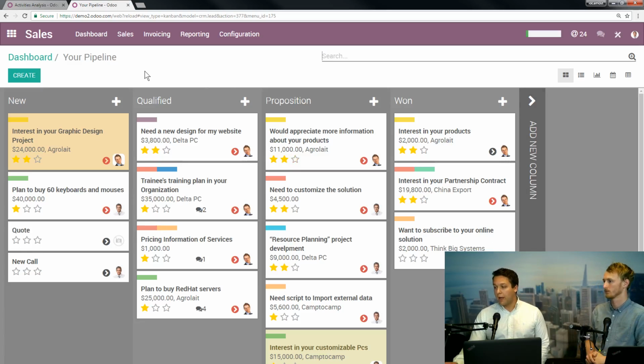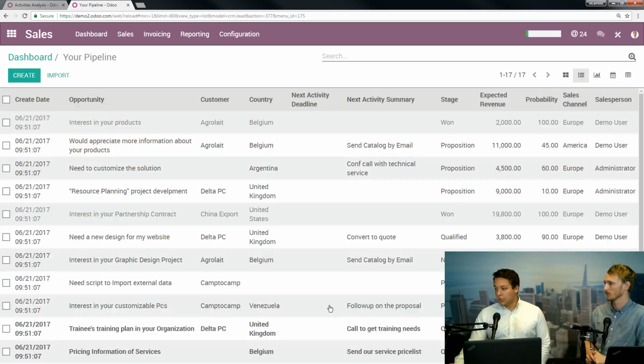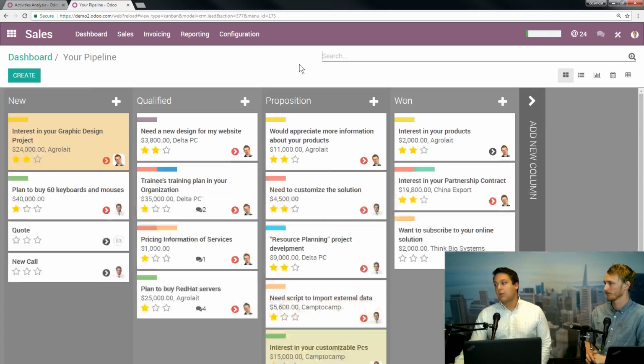So this is a graphical layout of basically your pipeline. There's also your traditional line view here. We're going to return to that. I use this all the time, and this graphical layout is really, really useful. So a couple things here.